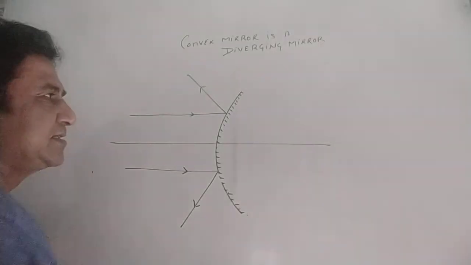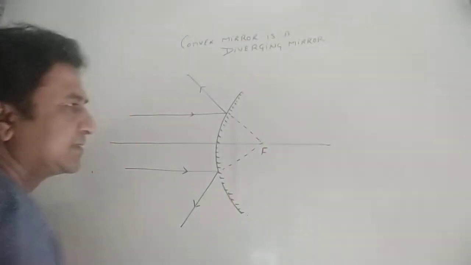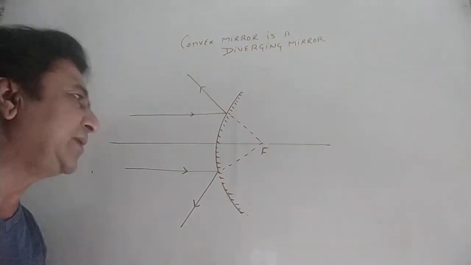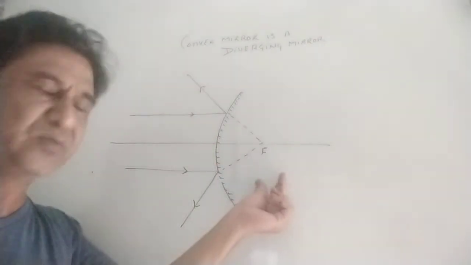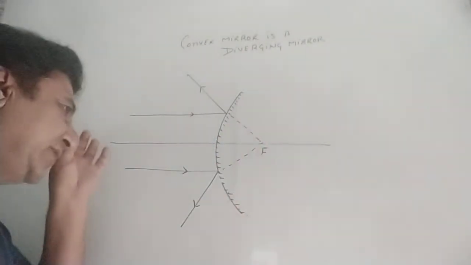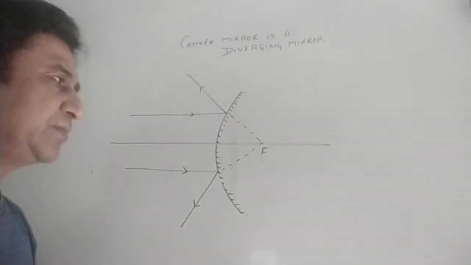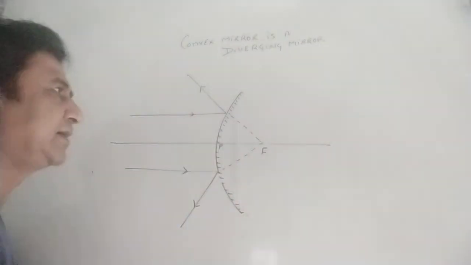Both the rays will diverge, but they appear to meet at a point. That's called the focus. So only in the case of an object placed at infinity, the convex mirror forms the image at the focus. Otherwise, wherever you place the object in front of the convex mirror, it always forms the image in between the pole and the focus. Remember that.